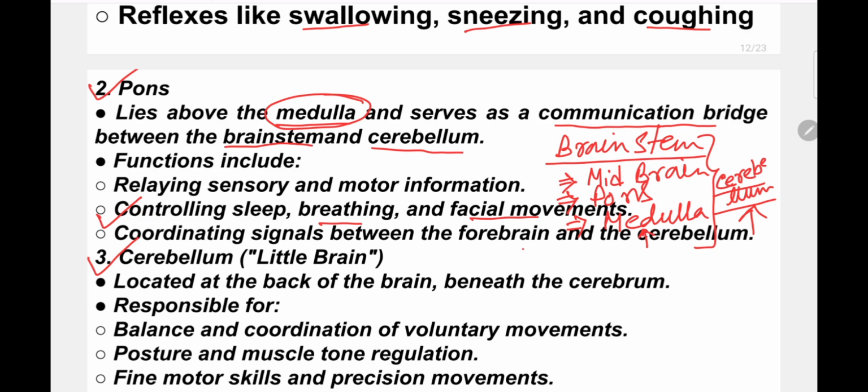When I scold you, your face changes. When I give you a gift, your eyes light up. Okay, so your cheeks get a smile. So your facial movements are controlled by the pons, and it also coordinates signals between the forebrain and the cerebellum.